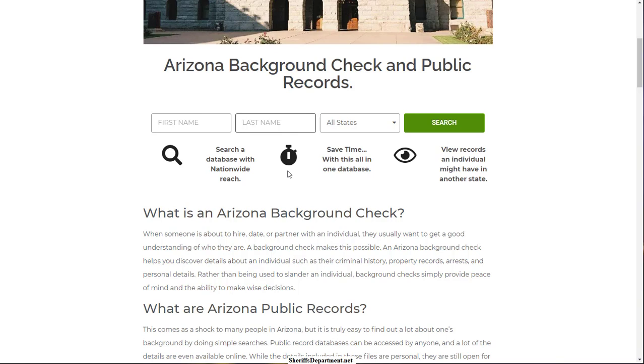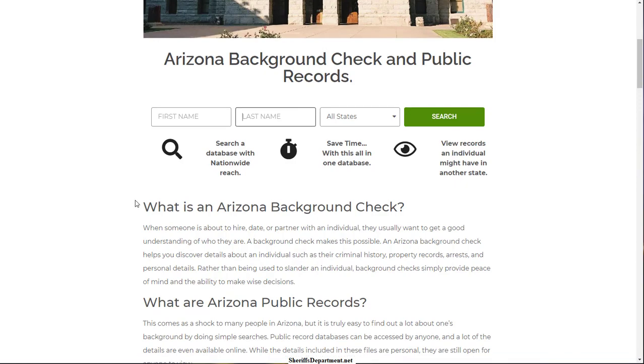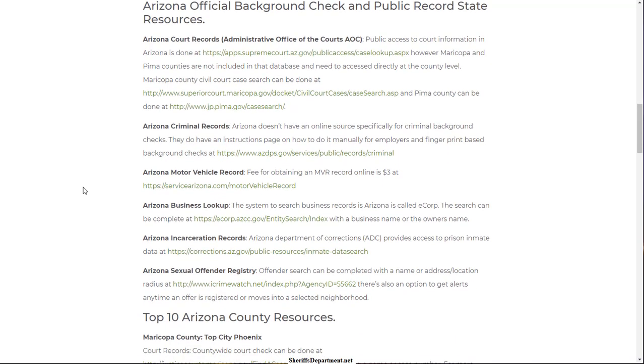So a nationwide check will give you that big picture look, and if we scroll down, you can really zoom in on a particular state, particular county, or maybe a particular criminal court case, criminal record, whatever it may be. At the local level, you're able to do that in much greater detail. And this is coming from official resources, so it's probably the best option for you.